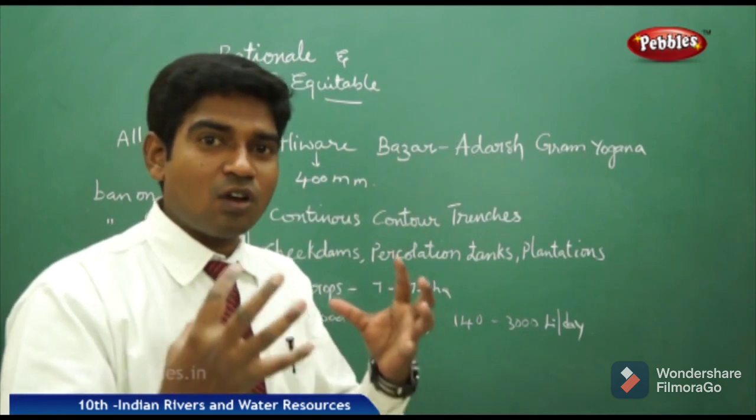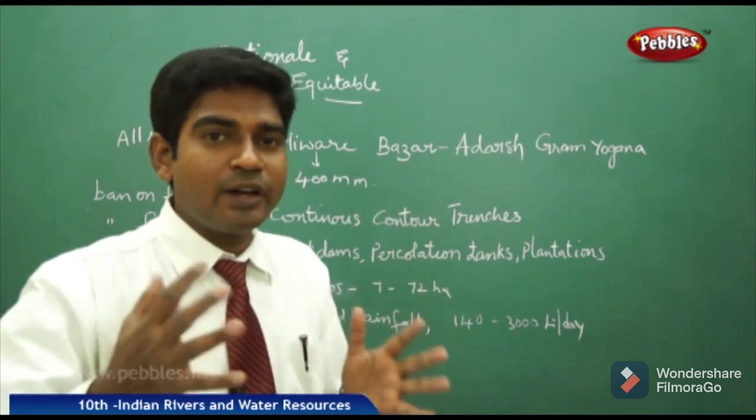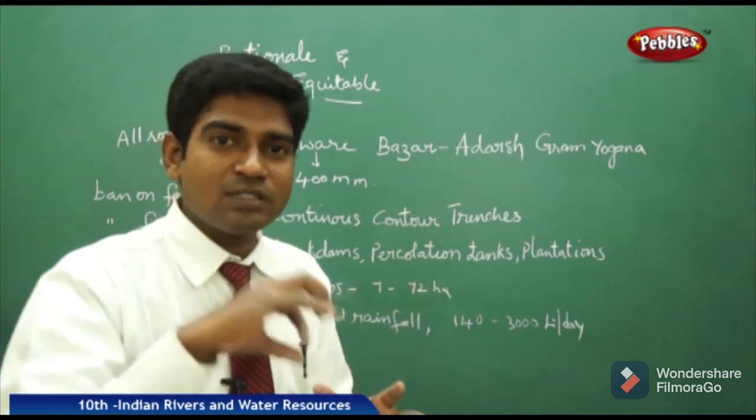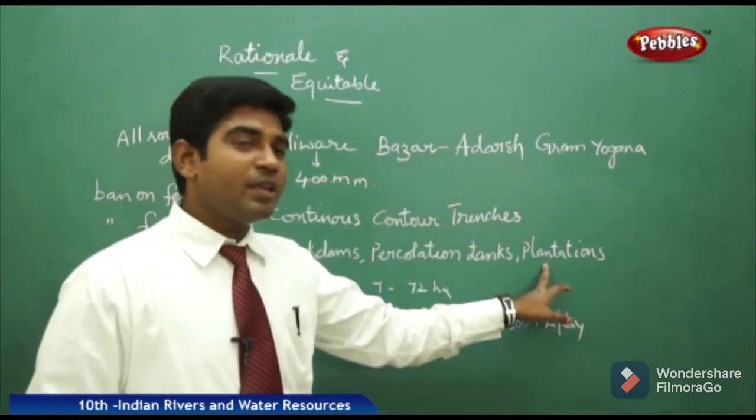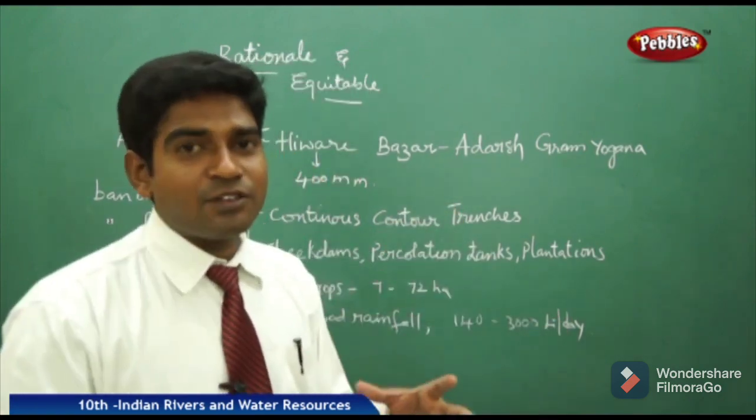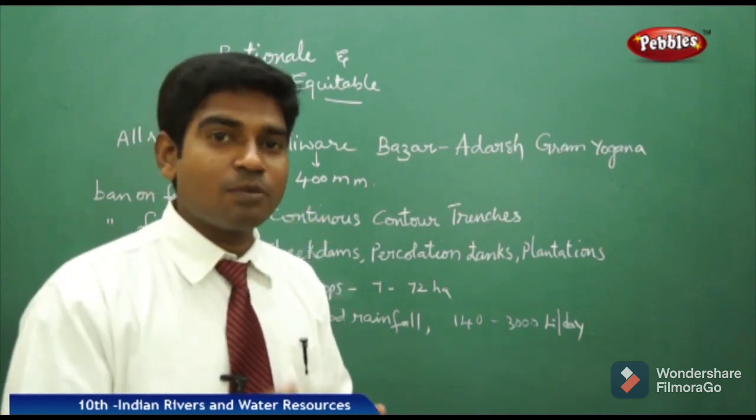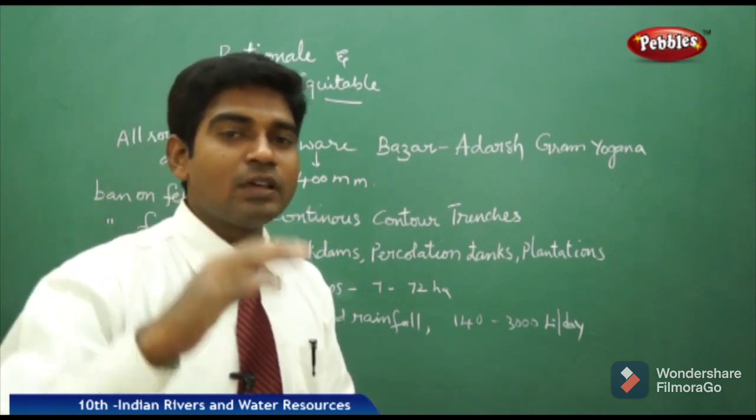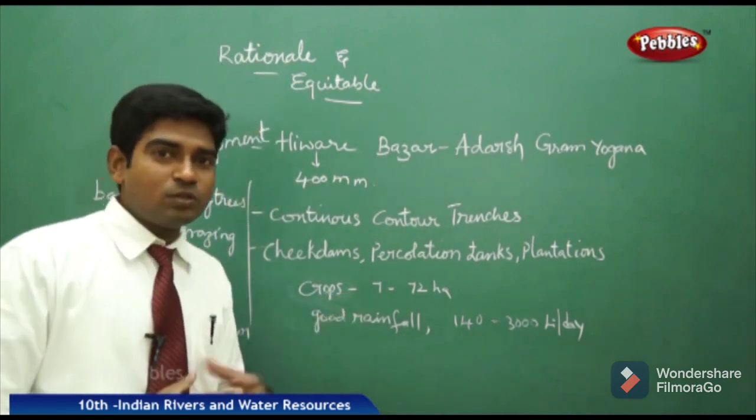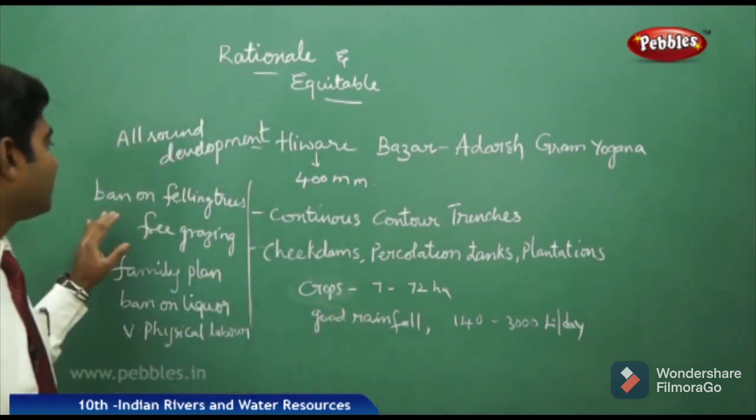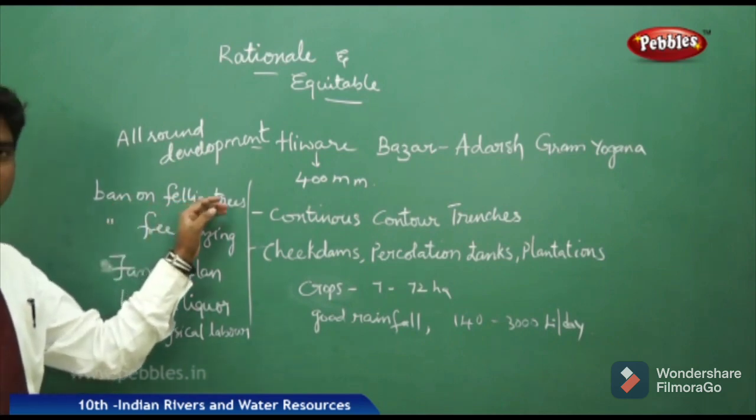So the land which was not capable of holding a dam went for percolation tanks, where we can store the water at the underground levels. Then we got many plantations, so that the climatic balance can be brought and we can get good rainfall. They planned very well, and they strictly imposed serious rules and regulations, like a ban on cutting down of the trees.